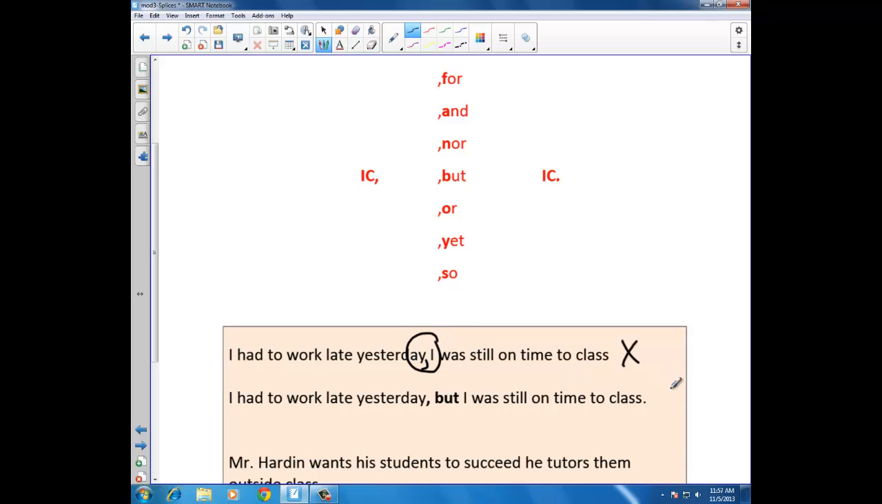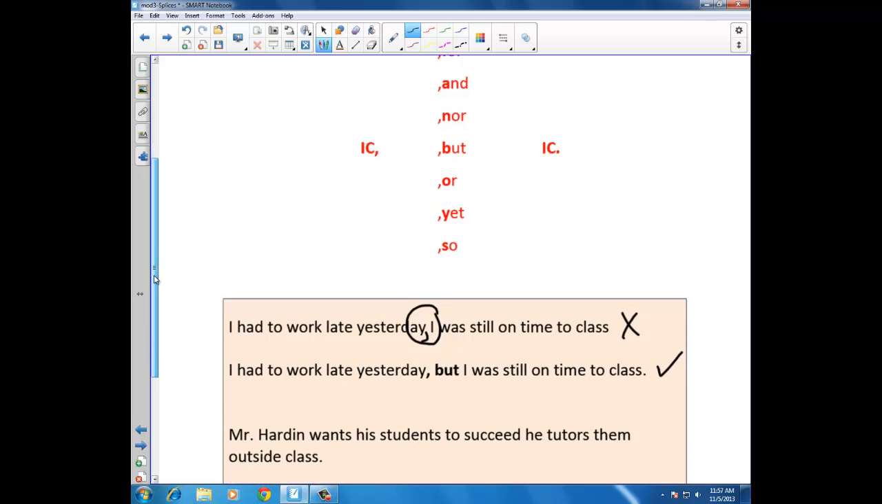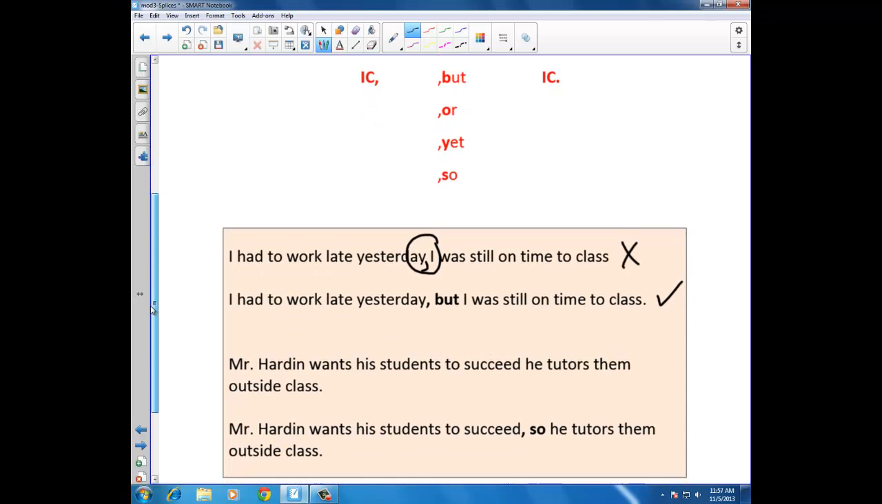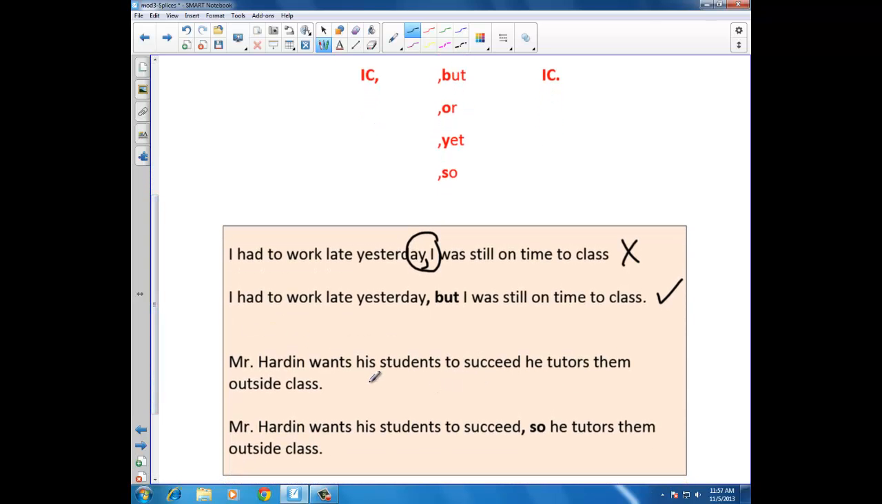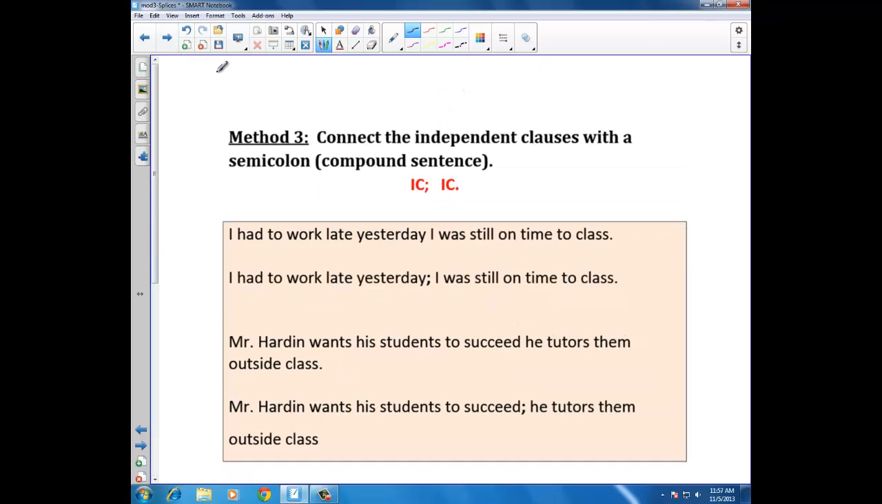But if you wrote, I had to work late yesterday, but I was still on time to class, that would be correct. Mr. Harden wants his students to succeed. He tutors them outside class. This is incorrect. That's a run-on. If you put the comma in, it's still incorrect. It's a comma splice. Same pattern. You have to add the coordinating conjunction, a FANBOYS. Mr. Harden wants his students to succeed, so he tutors them outside class.